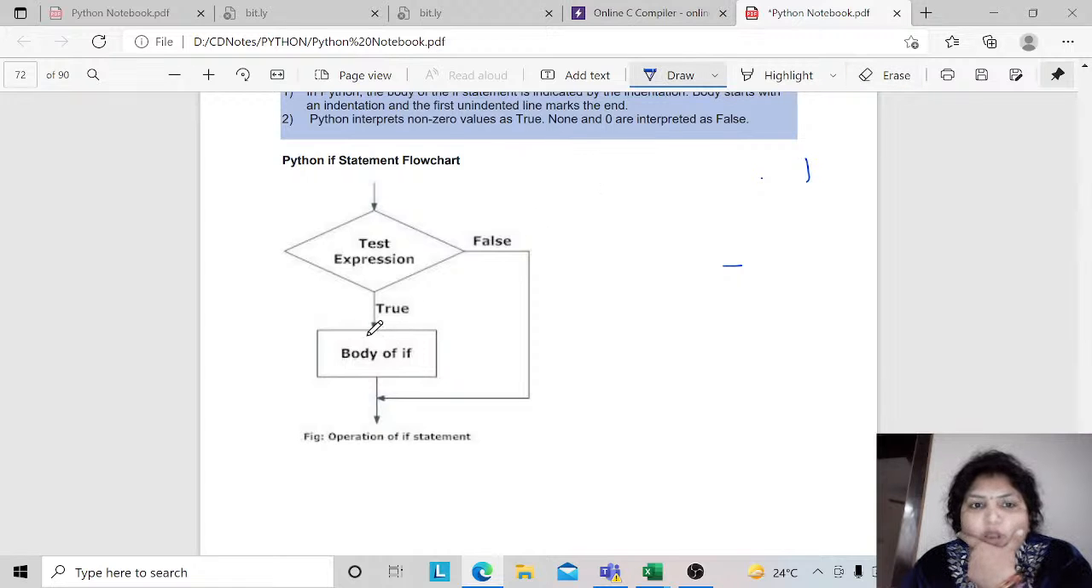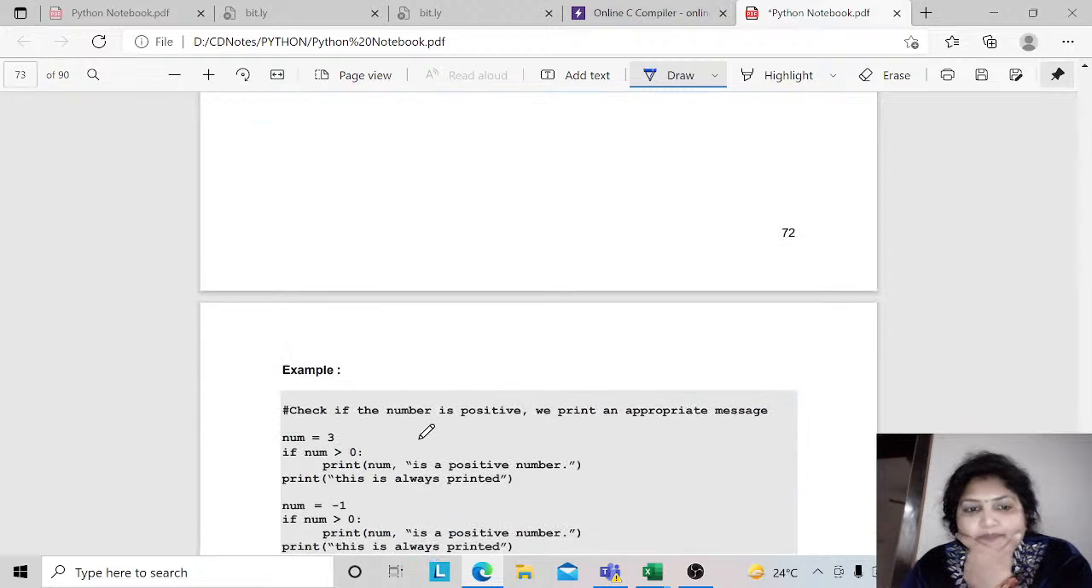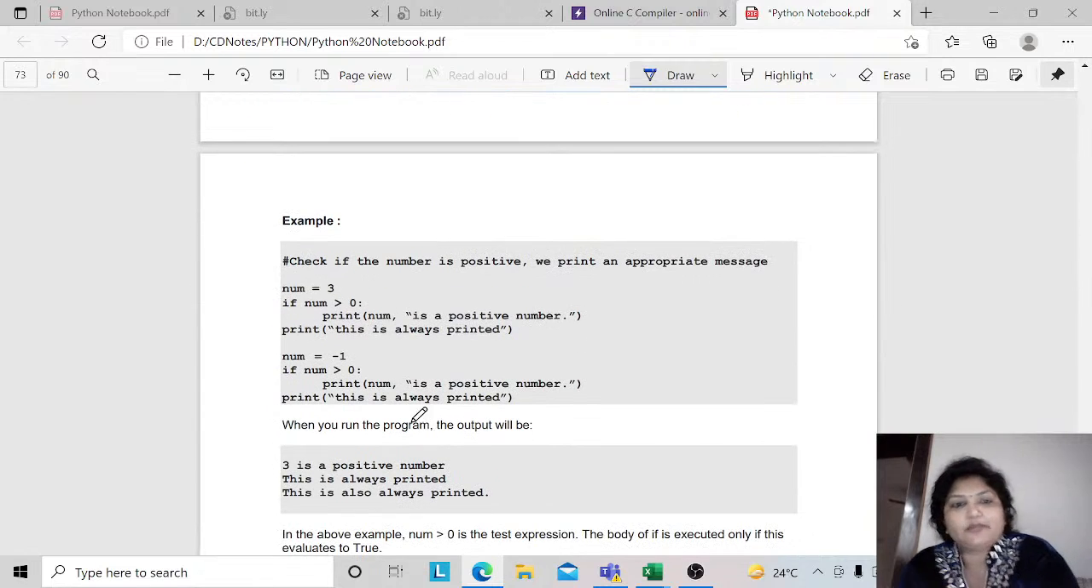So how does it work? It is my condition. If my condition is true, then a certain line of code will be executed, and we make the body of it by maintaining the indentation, right? And if your condition turns false, that means the next line of code will be executed in the program. Let us take one example.